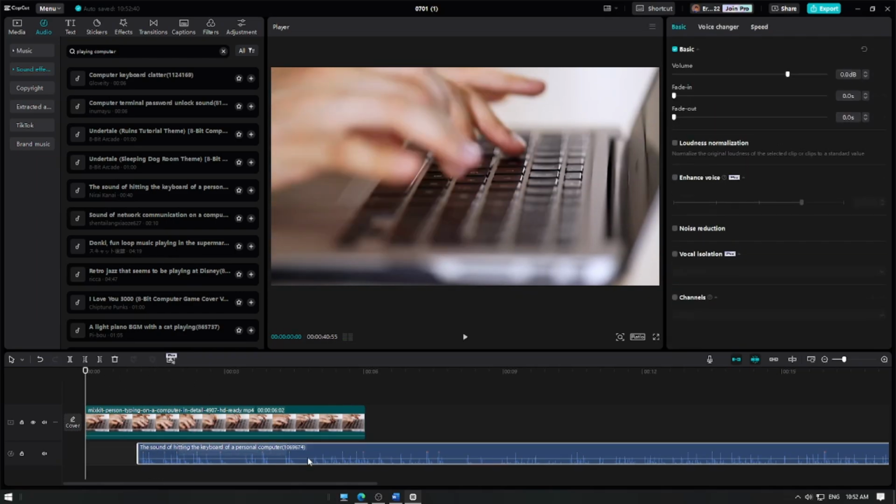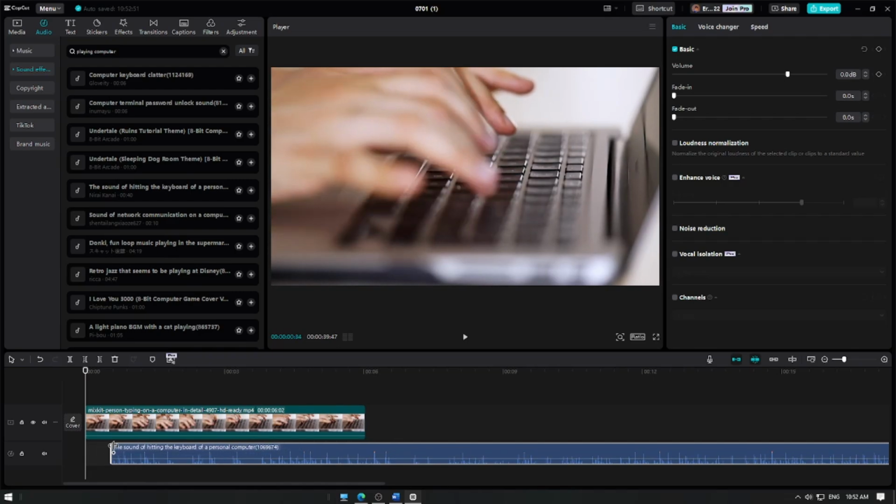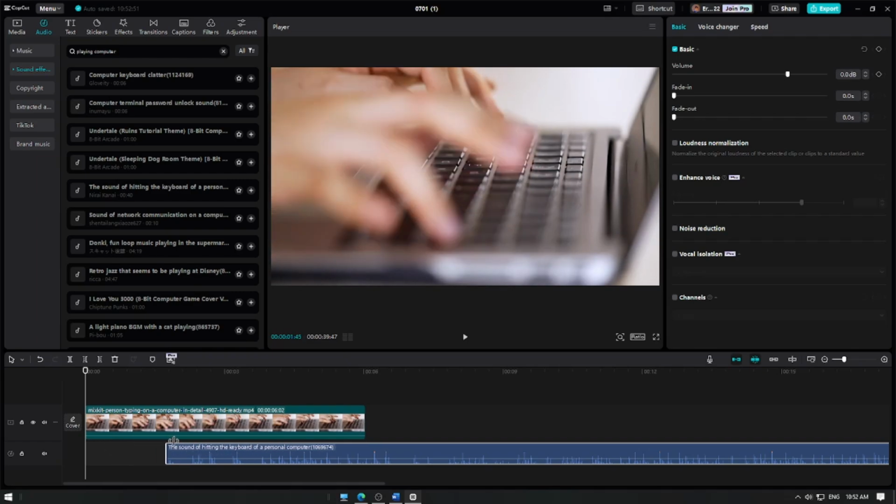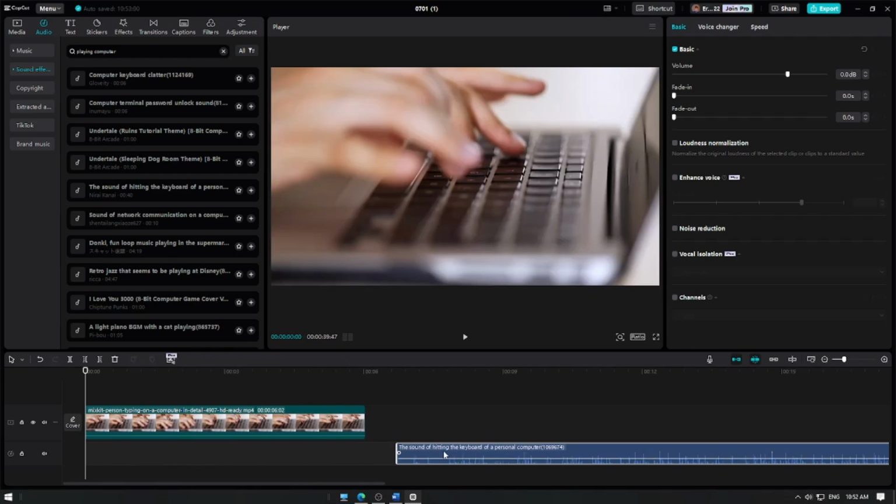First, adjust the timing. Click and drag the sound effect layer to reposition it at the exact point in the timeline where you want the sound to play. To trim the sound effect, hover over the edges of the audio layer until you see the trim handles. Click and drag the handles to shorten the duration of the sound effect.